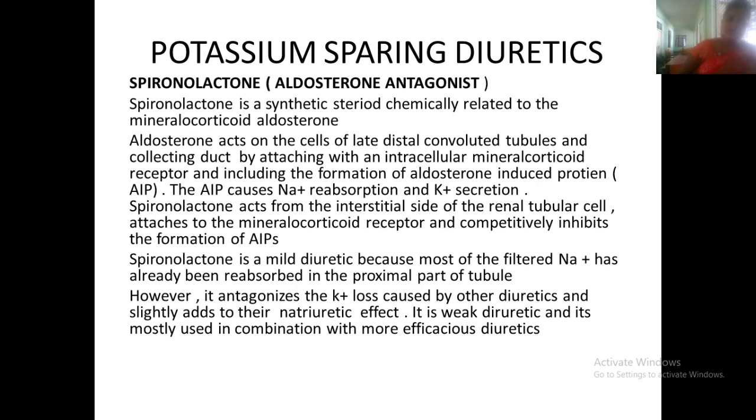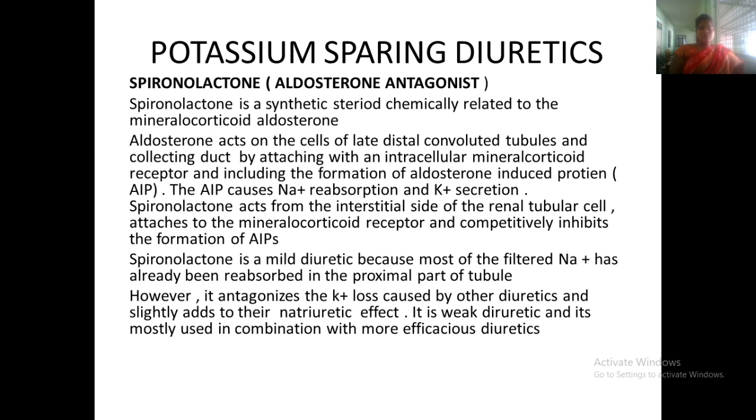So aldosterone acts on the cells of the late distal convoluted tubule and collecting duct. This aldosterone acts at the level of the late distal convoluted tubule and collecting duct by attaching to the intracellular mineralocorticoid receptors, including formation of aldosterone induced protein. This AIP causes sodium reabsorption and potassium excretion.